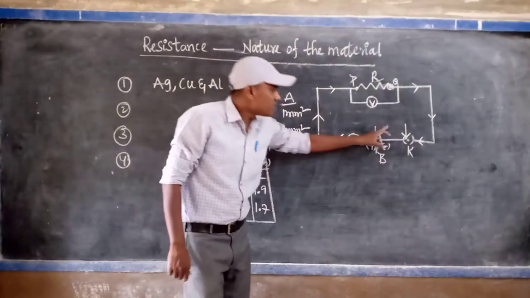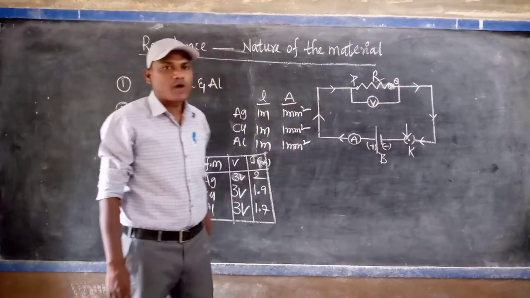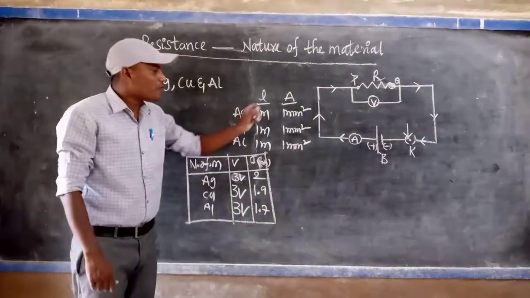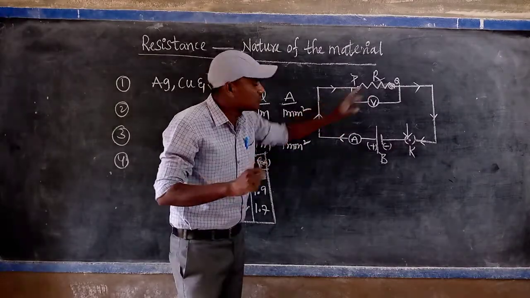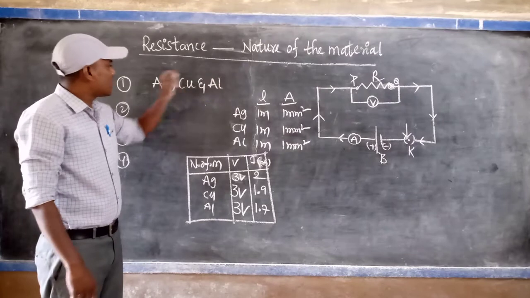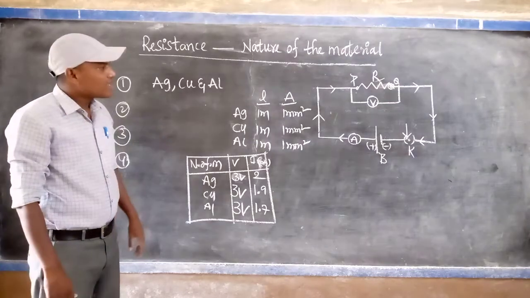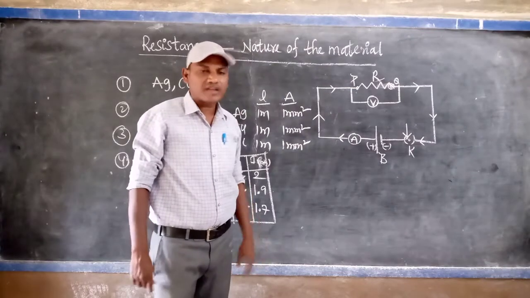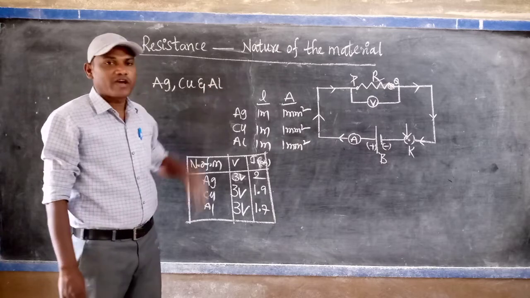Now, the next point. If the key is closed in the circuit, current passes through the silver wire. At that time, with the help of the ammeter, we measure the reading, noting how much current is passing through the silver wire. That is noted in table form. Next, remove the silver wire and replace it with the copper wire. Do the same experiment and note how much current is passing through the copper wire with the help of the ammeter. We can do the experiment with the aluminum wire also.